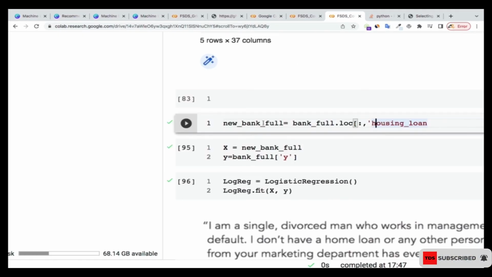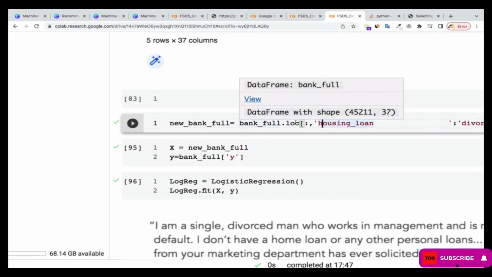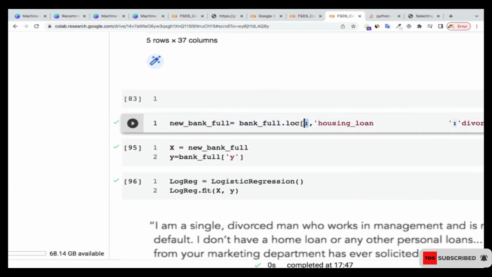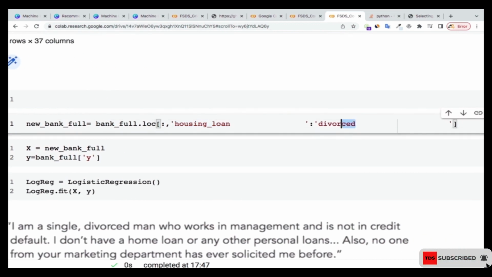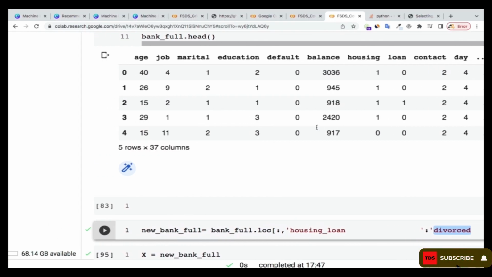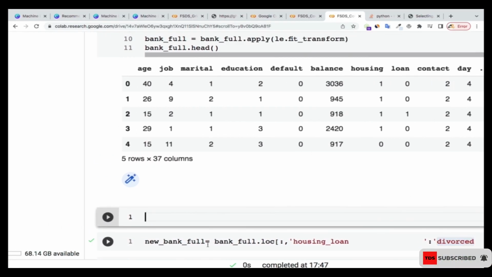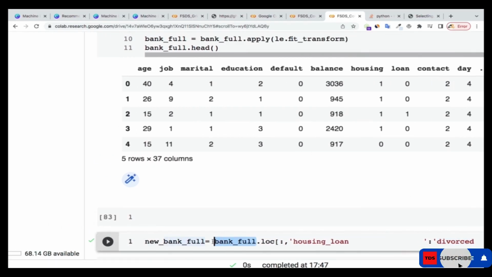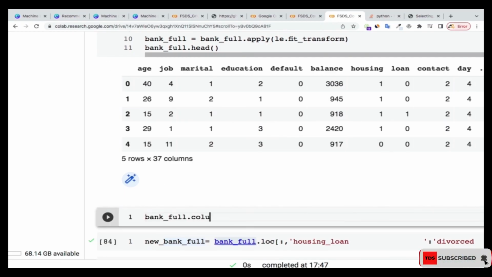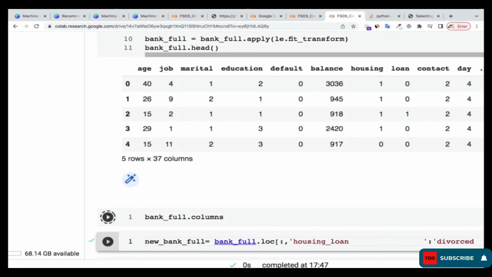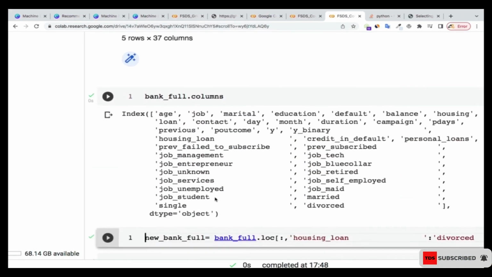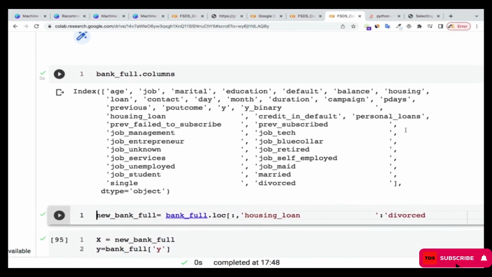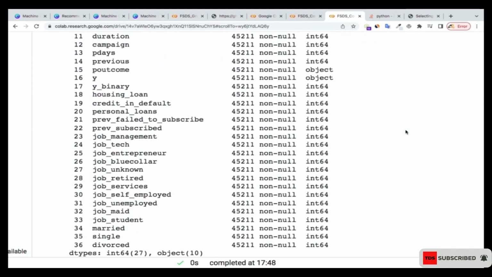What I'm going to do is select some of the data points. I'm going to select all the rows, and the columns from housing loan all the way to the last one, which is divorce. Let me show you the columns that we have in our data set. I'm going to do .columns over here. So we have a lot of columns there.